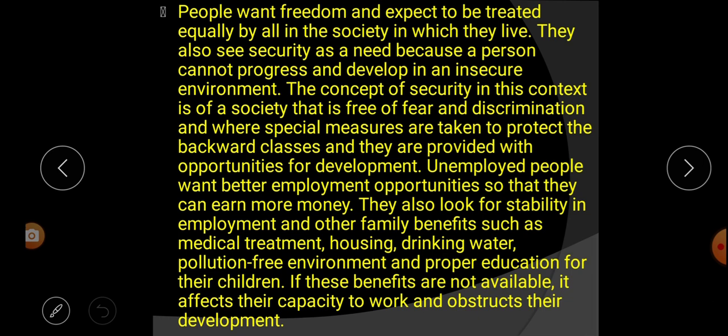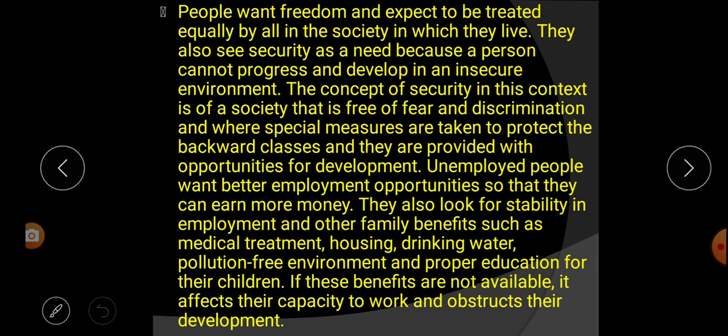And according to the people, security means what? First, freedom from fear and discrimination. Second, in the society where they are living, special measures should be taken to protect the backward classes. And third, they also want good opportunities for development. This is the concept of security in the context of society.